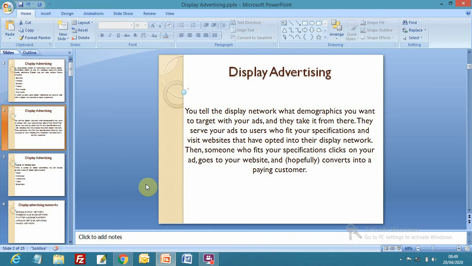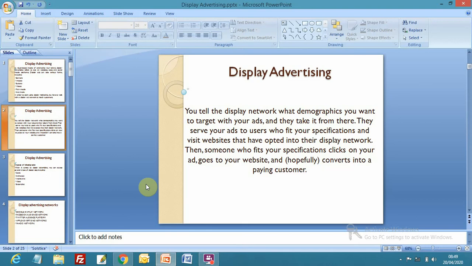These are the ways to target some segment. They serve your ads to users who fit your specifications and visit websites that have opted into their display network. I want to display advertisements of my hospitality client where people search for tourism packages and airline packages, right?